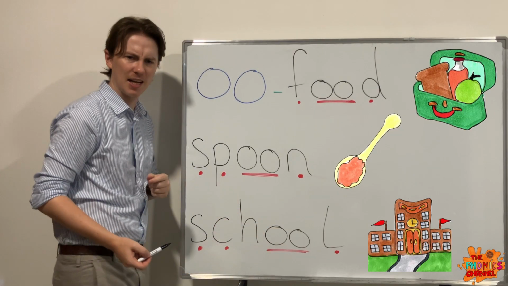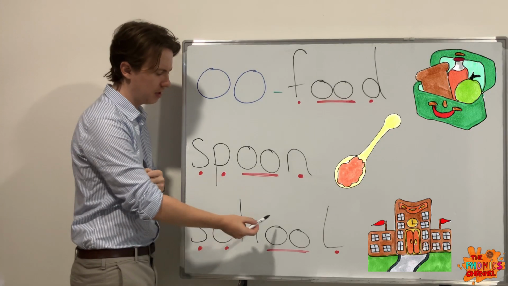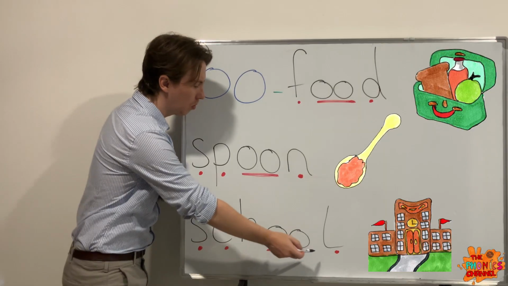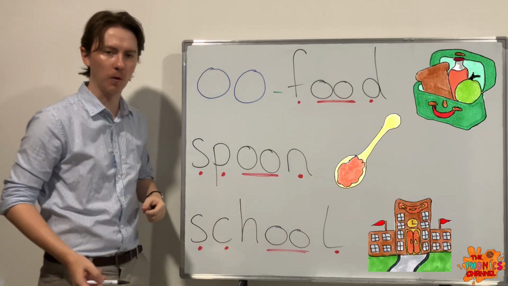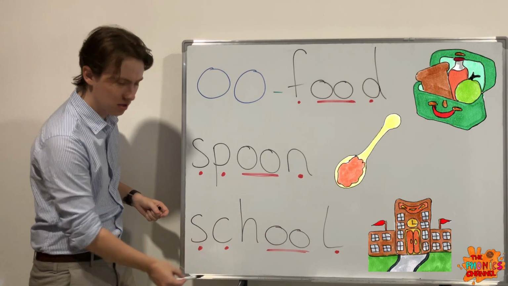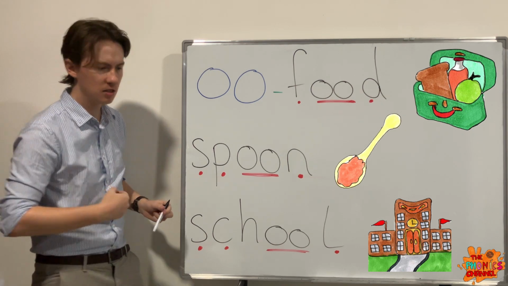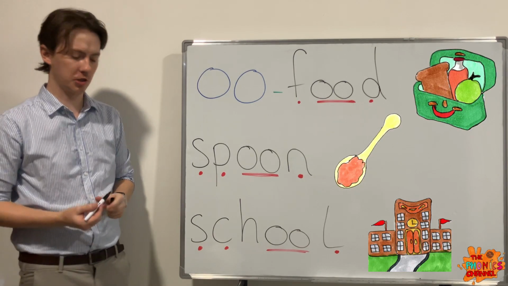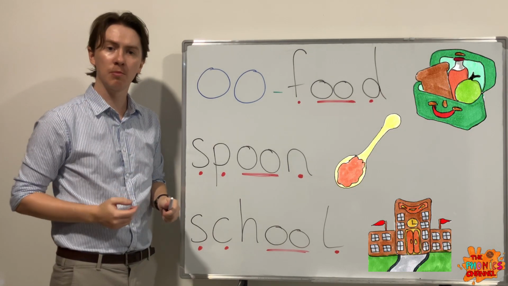School. So how many letters does school have? 1, 2, 3, 4, 5, 6. 6 letters. How many sounds? 1, 2, 3, 4. Okay, you've got 2 adjacent consonants here. We need to say them together quickly. School, with a silent H there. Okay, so let's say them all again together.